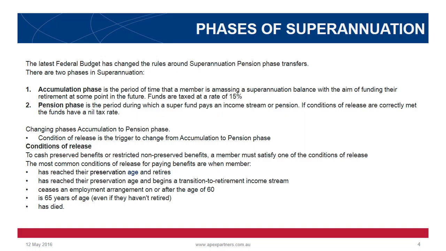The most common conditions of release for paying benefits are when a member has reached their preservation age and retires, has reached their preservation age and begins a transition to retirement income stream, ceases an employment arrangement on or after the age of 60, is 65 years of age, even if they haven't retired, or has died.